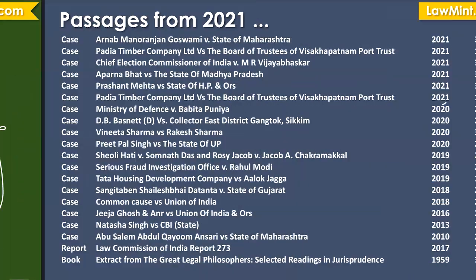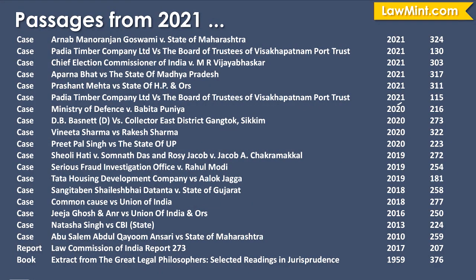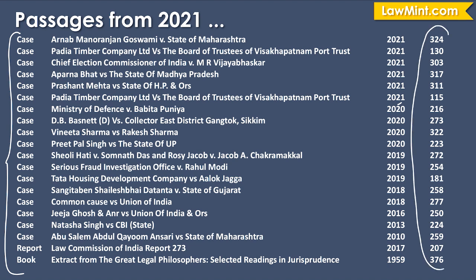And looking at what happened in 2021, here the main change was that the number of passages had been increased. Now there are 20 passages overall in the question paper. But the length of the passages has decreased from the 400 plus that we saw in 2020. Now the average length of the passage had gone down to around 250 words.